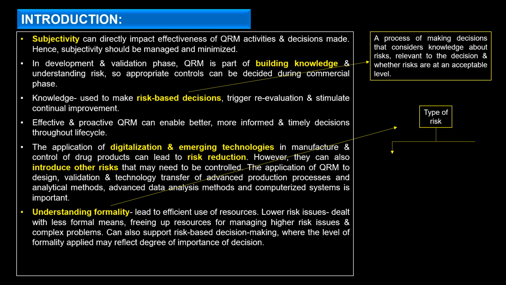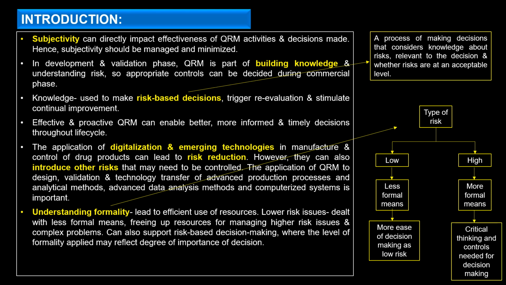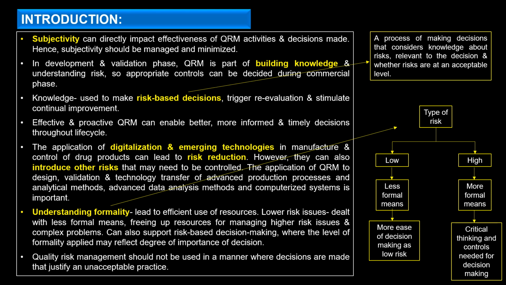So in simple language, if the type of risk is low, we need to be less formal in our approach for the risk assessment, and hence there's more ease of decision making, because if we go back at the time of decision making to see what kind of formality has been used, and it is low formality, we are sure that this is a low impact area to the quality, and hence there is more ease of decision making. On the other hand, if the risk is high, we need to be more formal and the decision needs to be more informed and in a more structured way.